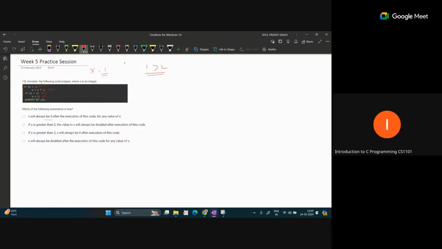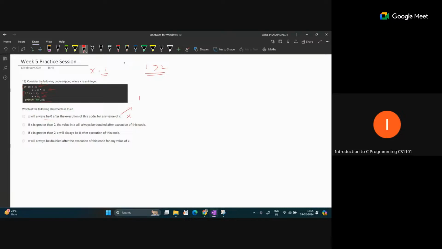And 1 is not greater than 4, so both conditions are false. Then we directly print the x value, so the output will be 1. We took just one sample value, 1, and we are getting a different output, not 0. So this statement is not correct.